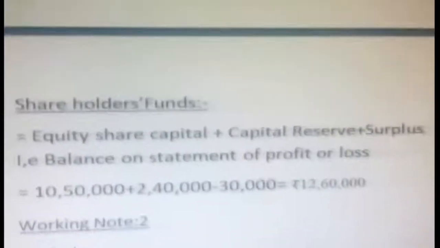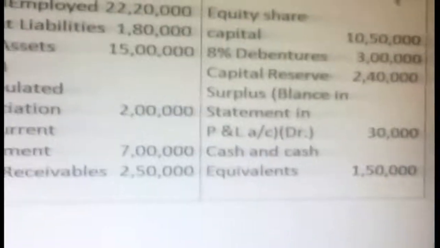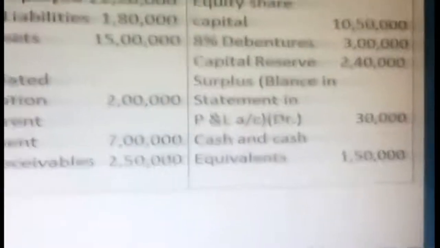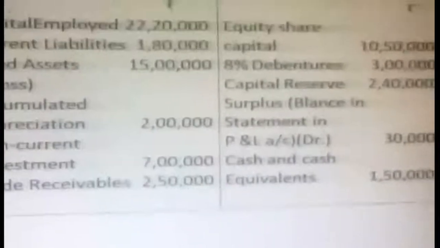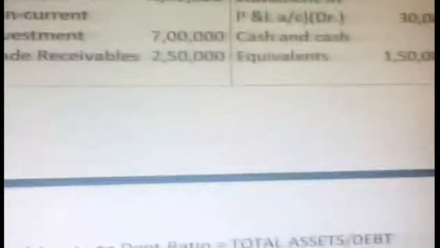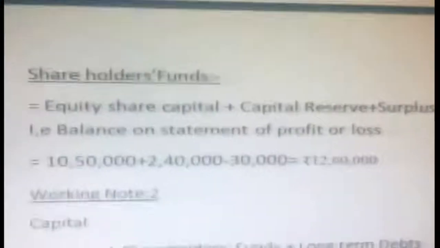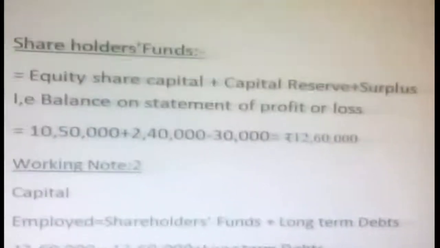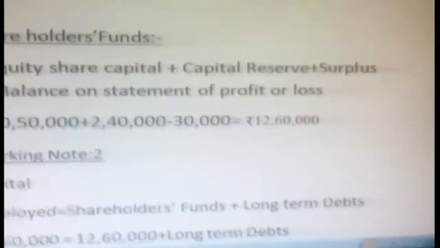Profit or loss, see here very carefully. I said 30,000 here, and I showed it in brackets, debit. We should be very careful. Whenever the statement of profit and loss is put in brackets as debit, it is a loss. Here we can't add it; we are going to deduct it. See, I mentioned it here very clearly. What are shareholders' funds? Share capital plus capital reserve.